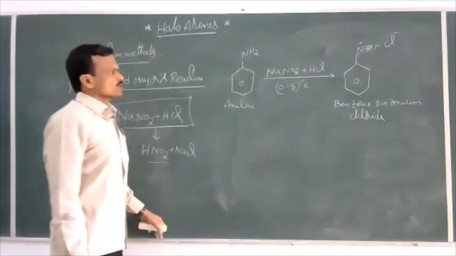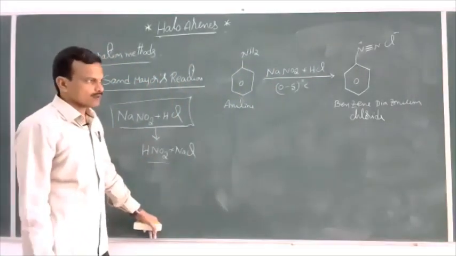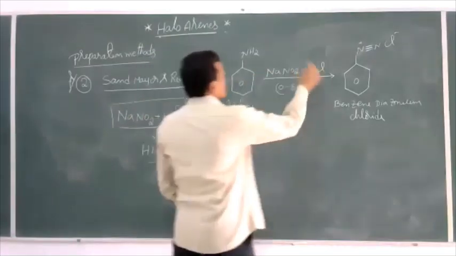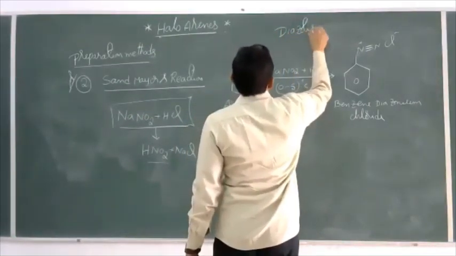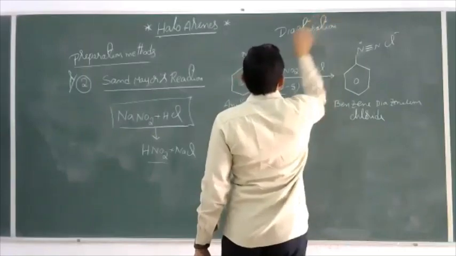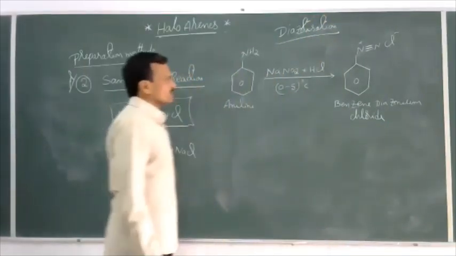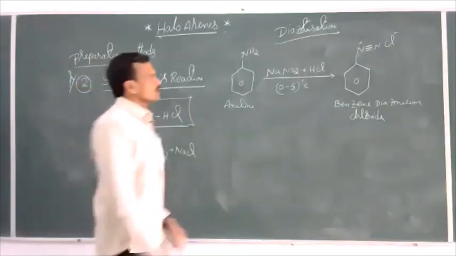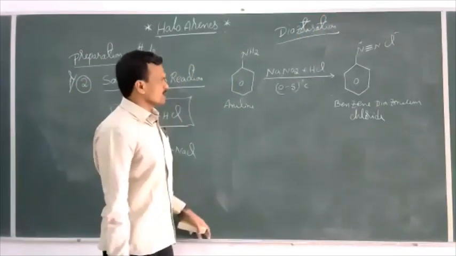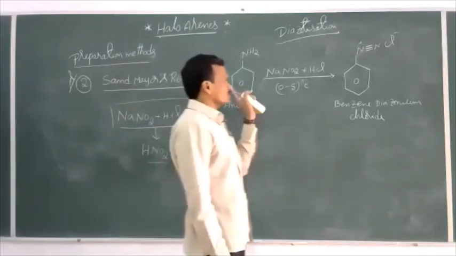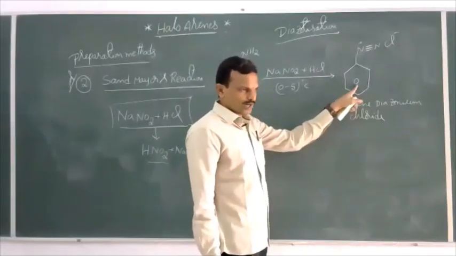This step is called diazotization. So the conversion of aniline to benzene diazonium chloride is called diazotization.